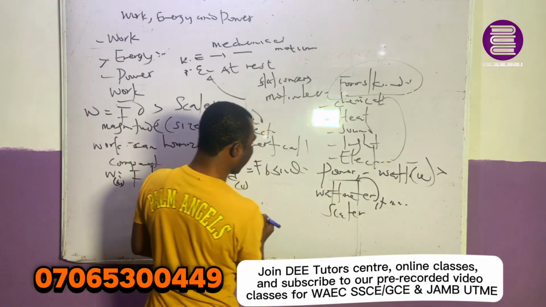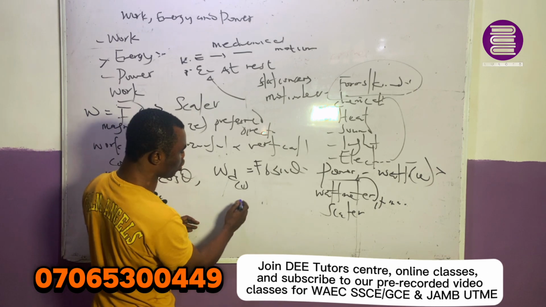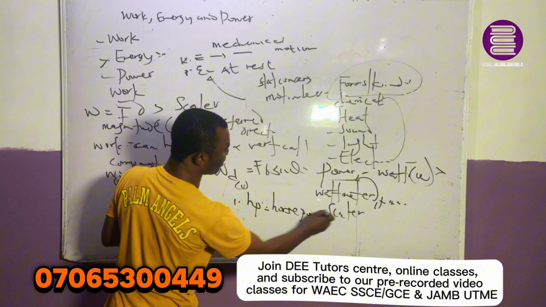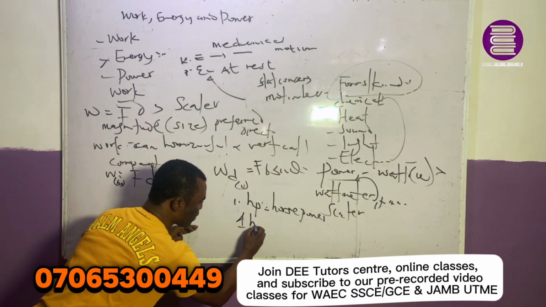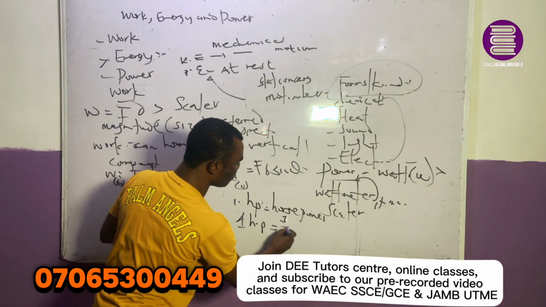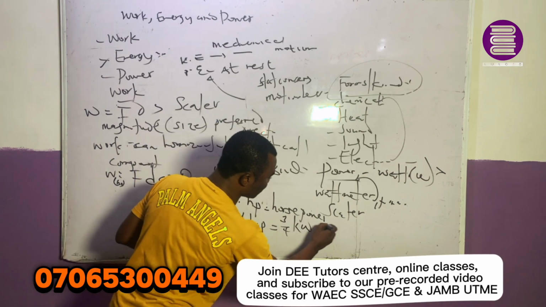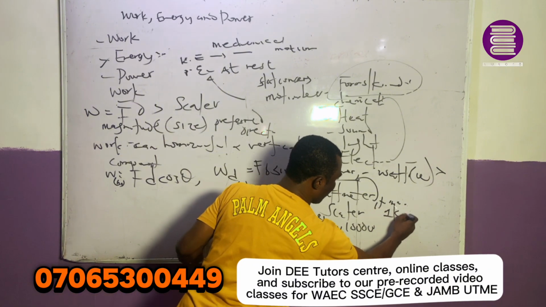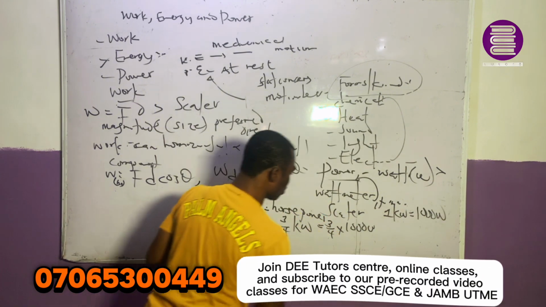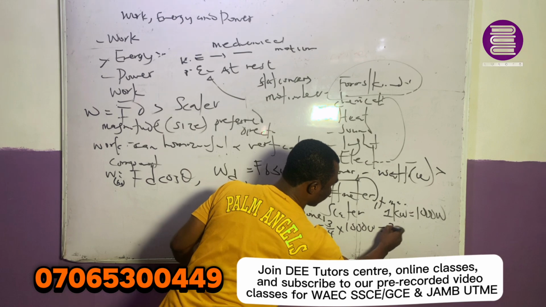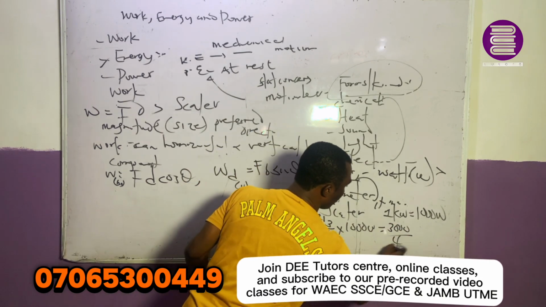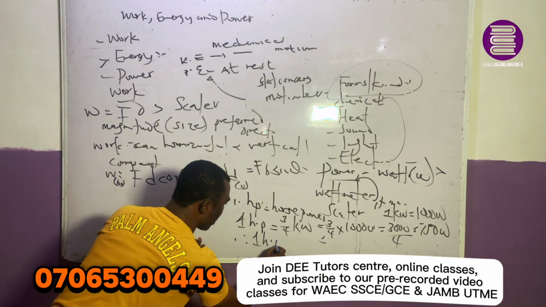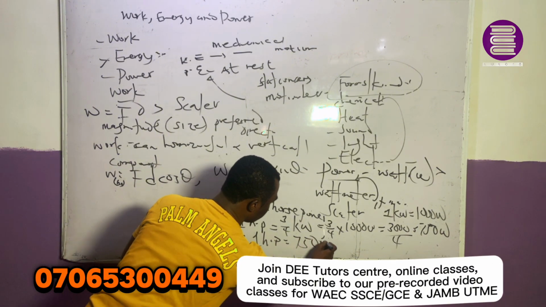This power has some other larger units. Number one, we have HP, which is called horsepower. How do we generate horsepower? 1 horsepower is equivalent to 3/4 kilowatts, which is the same as 3/4 times 1,000 watts, because 1 kilowatt is about 1,000 watts. So 3 times 1,000 is 3,000 watts over 4, and that gives us 750 watts. Therefore, 1 horsepower is equivalent to 750 watts.